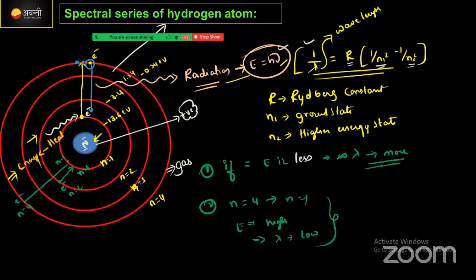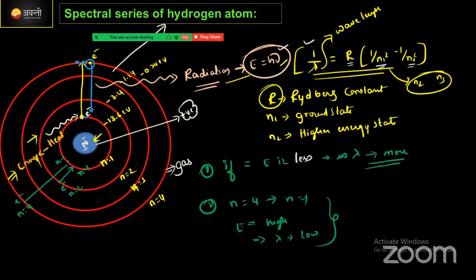Here n1 represents the first energy state, n2 represents the second energy state. If the electron jumps from the third energy state to the second energy state, you need to change n1 to n2 and n2 to n3. This is the second transition. R represents the Rydberg constant.